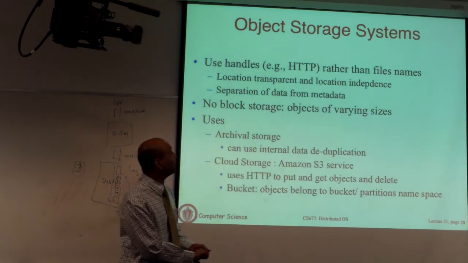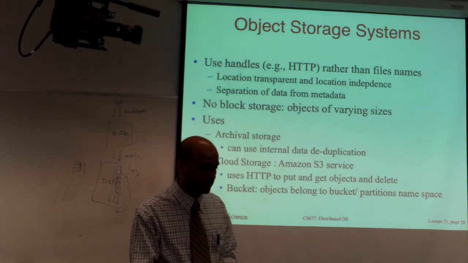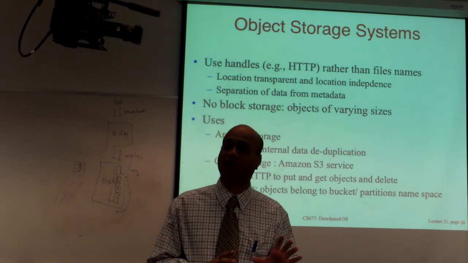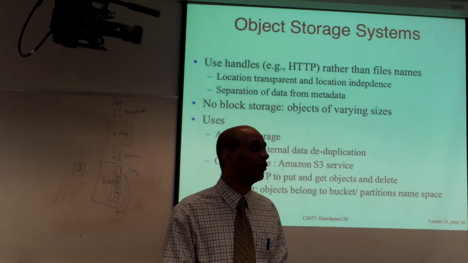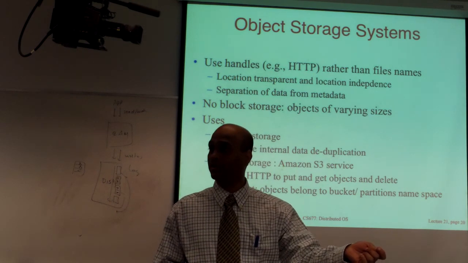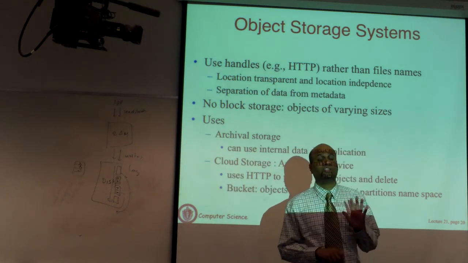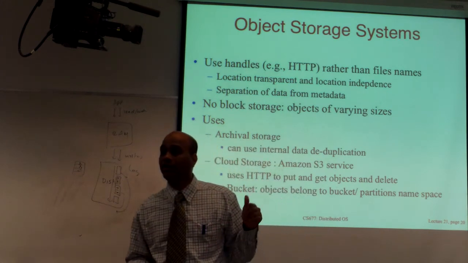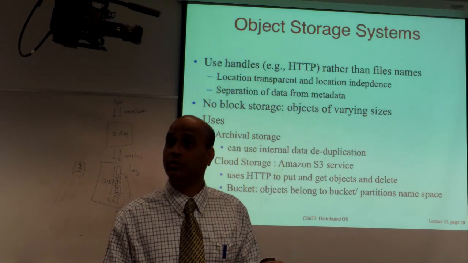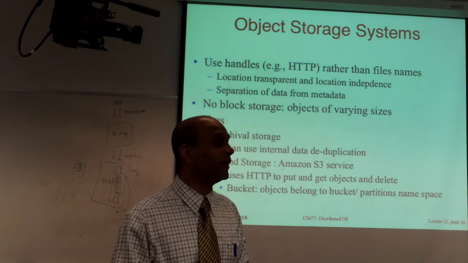Okay. The last slide is on object storage systems. This is yet another distributed storage system. Here, rather than storing data as files, you store them as containers of arbitrary sizes called objects. Objects have handles. You use the handle to get to your object. How the system stores the object, where it stores it, on what disks or machines, is transparent to you. You will encounter object storage systems when you do the cloud computing homework that I've just put up. Amazon has something called S3, the Simple Storage Service. That's an object-based storage system.